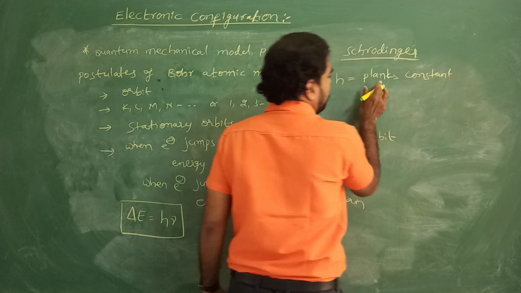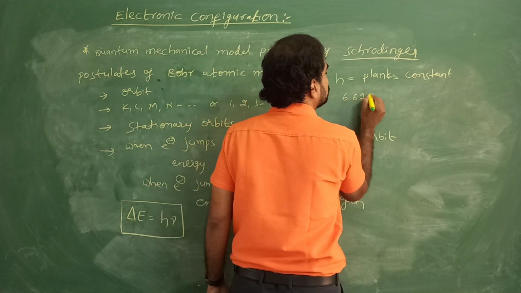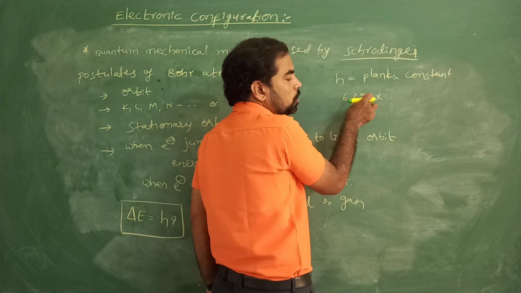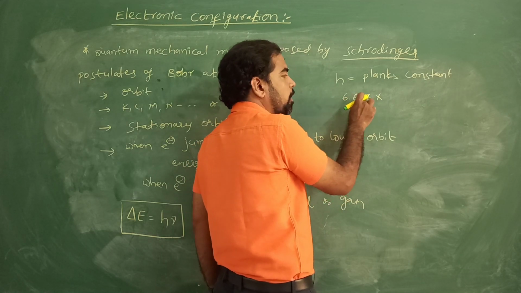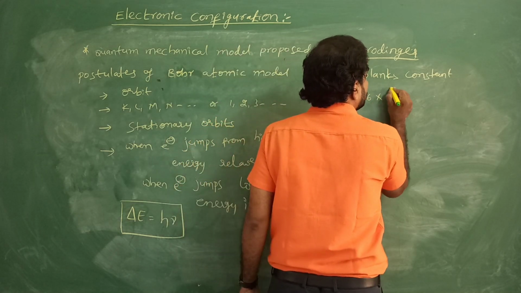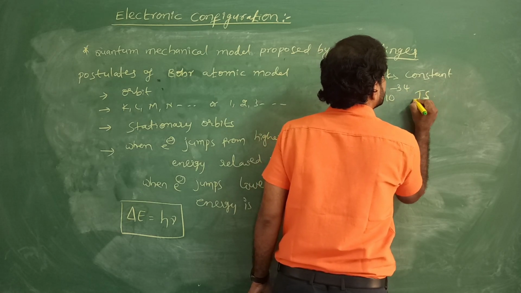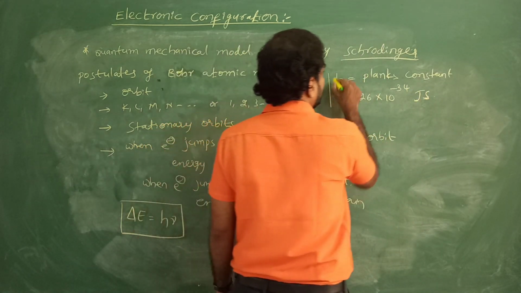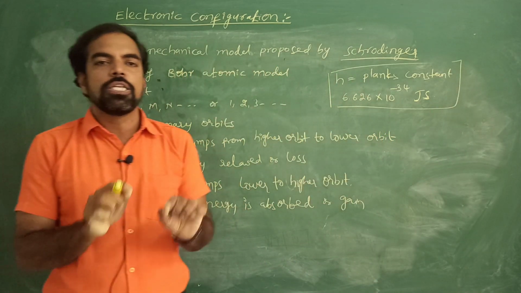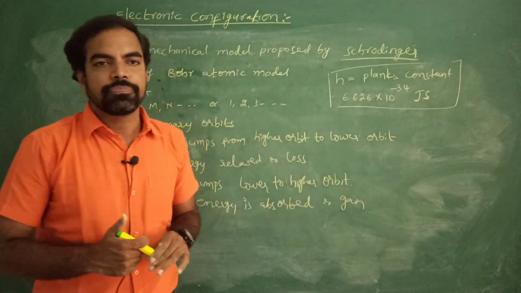Planck is the name of the scientist, Max Planck. In our textbook, the value is 6.626 times 10 power minus 34 joule second. Here, the very important one: what is the value of Planck's constant? 6.626 times 10 power minus 34 joule second.